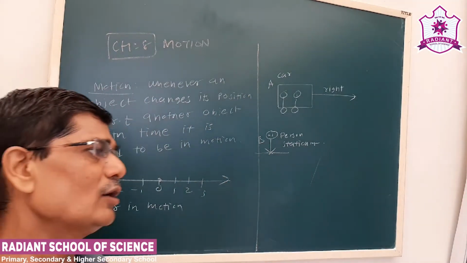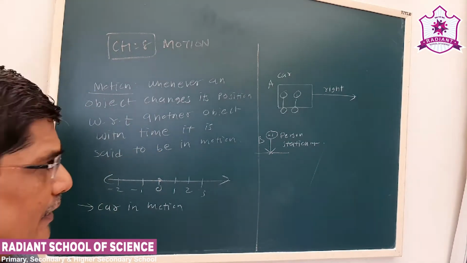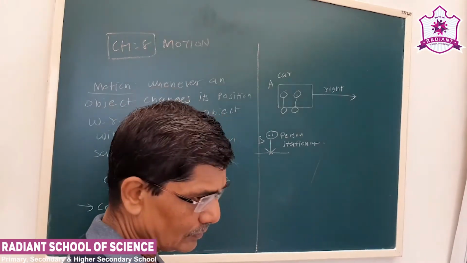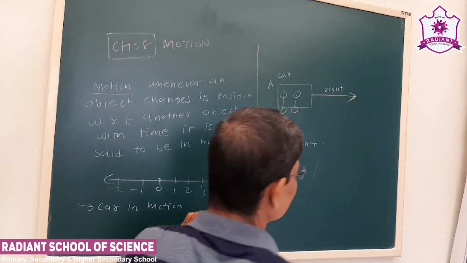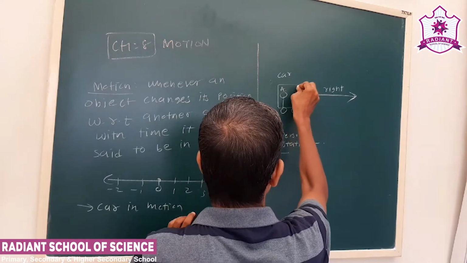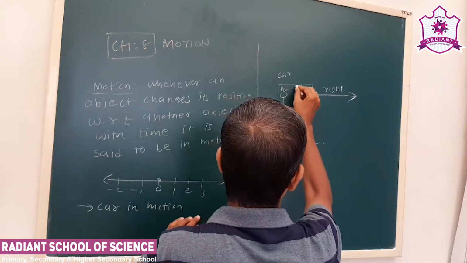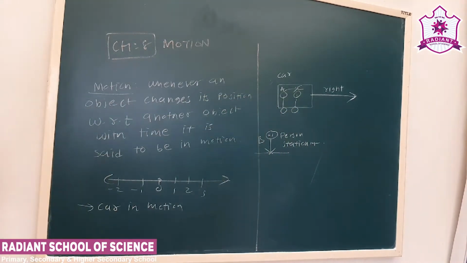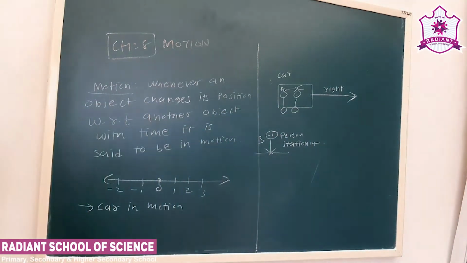So this is how, in which condition, the motion is observed. But suppose now the car is moving in the direction as I showed, but there is another person, C. Now with respect to A, C is stationary. Why? Both are sitting in the same car. So it is important in which situation the motion is observed.